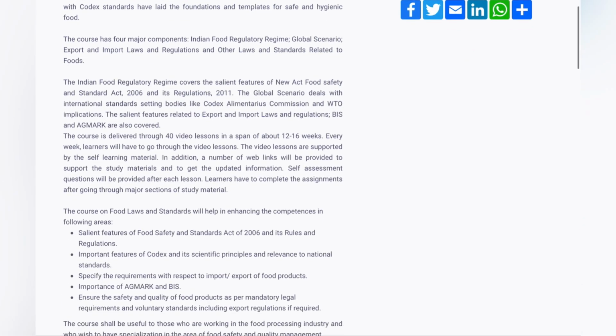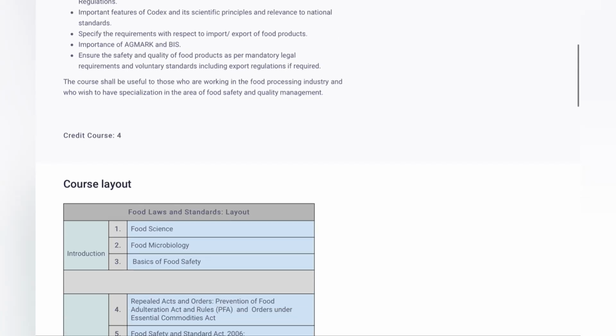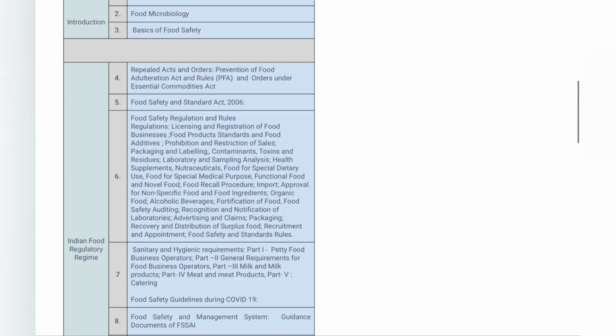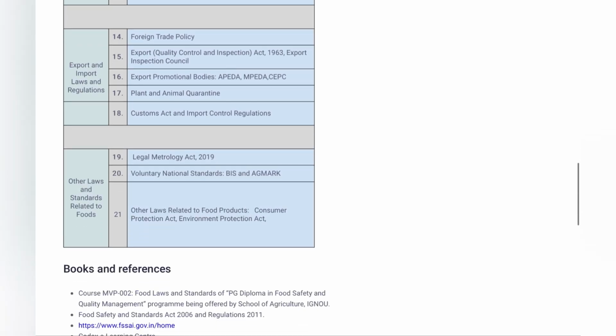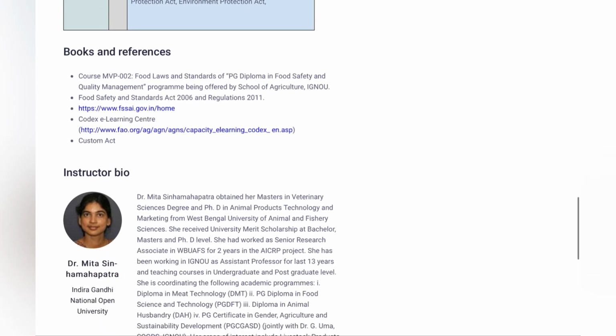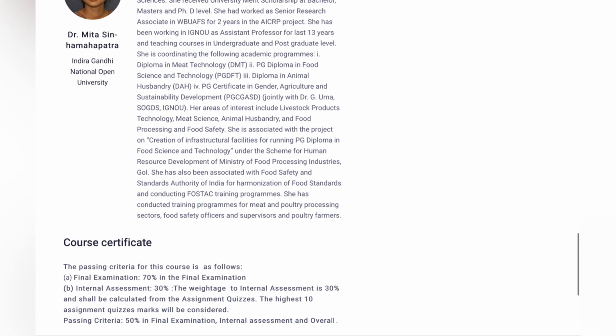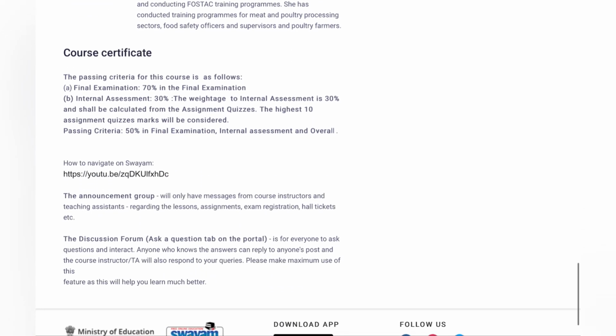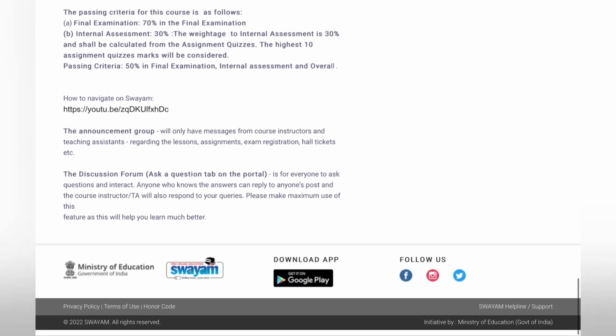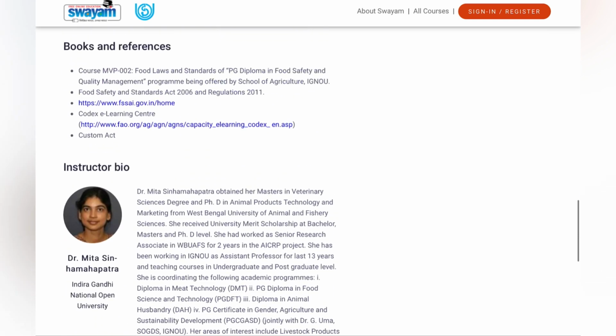And here are the other details of the course, and the course layout is also given. Books, references and the description of the instructor is given here. So the registration process is the same.